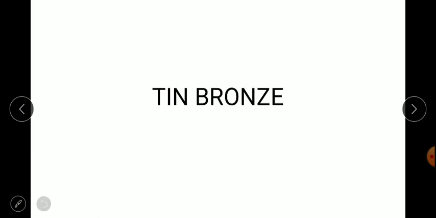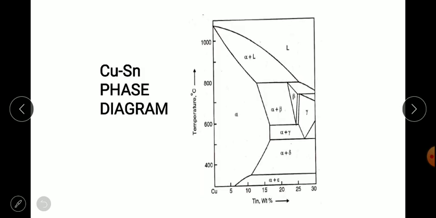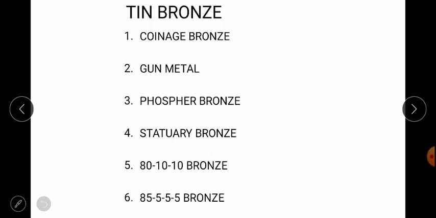The next type of bronze we have is tin bronze. The tin bronze phase diagram is shown here, that is alpha and alpha plus beta, whereas we get other types of phases also. Tin bronze is classified into six categories based on application. First is coinage bronze, second gunmetal, third phosphor bronze, next if statues are to be prepared, statuary bronze, next 80-10-10 bronze, and last 85-5-5-5 bronze. What these numerical values indicate, we'll discuss.